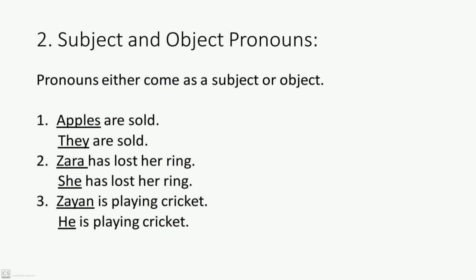In the second sentence, you can see we have used the example of a person, that is, Zara has lost her ring. Now Zara is a girl and the pronoun which we use for Zara is she. So it would be like she has lost her ring. Zayan is the name of a boy, and now you can see Zayan is playing cricket and we change Zayan with he. And all these examples are coming as a subject pronoun.